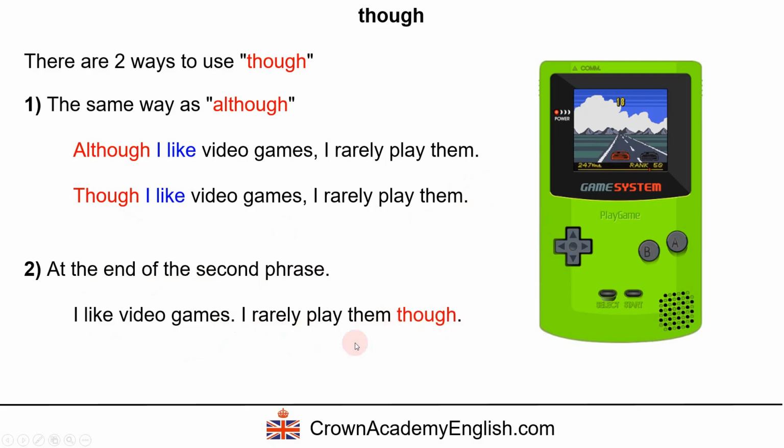Okay? So this is surprising because of this. And we put though right at the end. And this way number 2, at the end of the second phrase, is common in spoken English. You will hear this a lot when people are speaking.